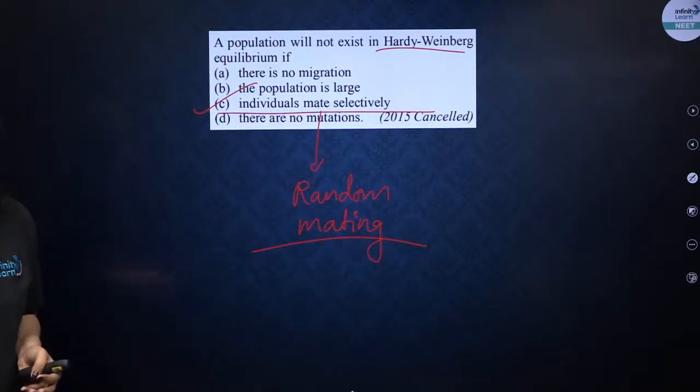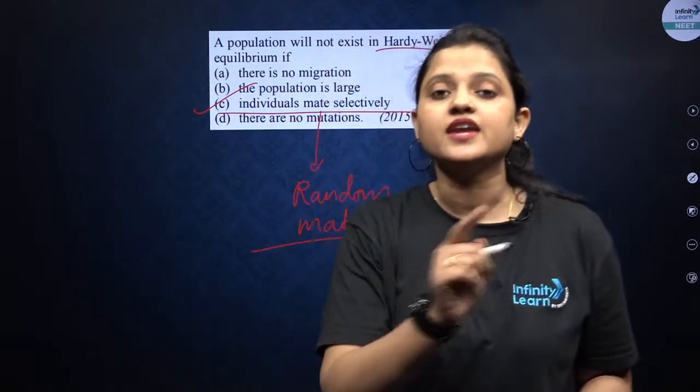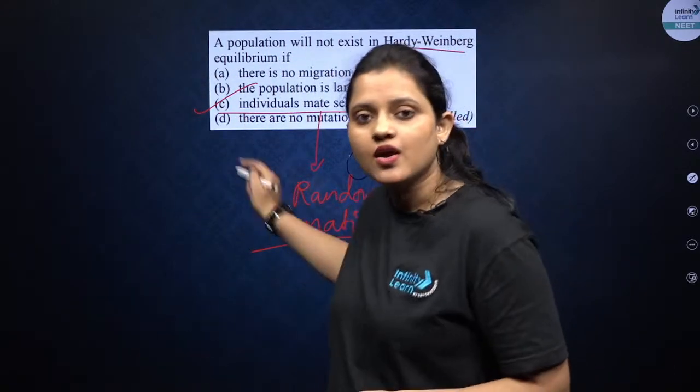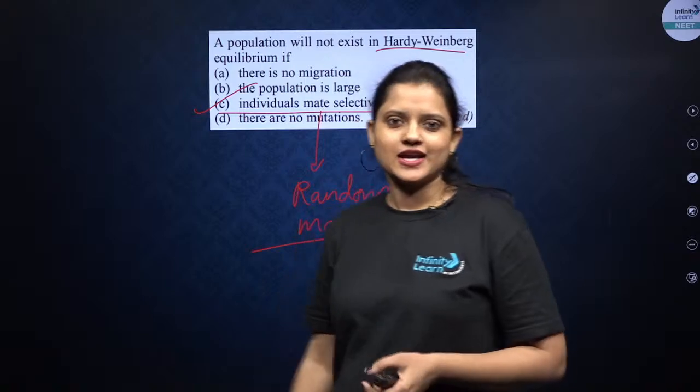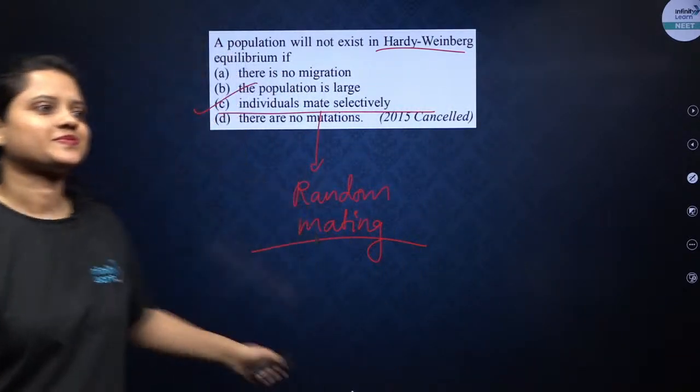If the individuals of the population show random mating, then only this Hardy-Weinberg equilibrium will be valid. Okay, समझ गए? So the correct option for this question will be C.